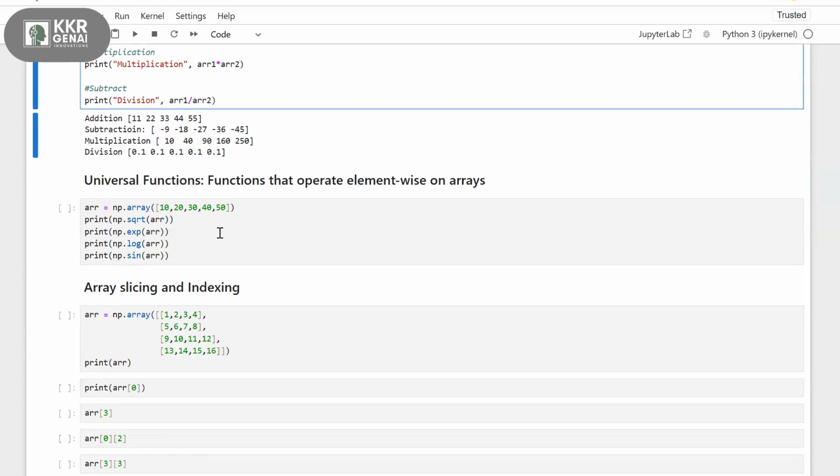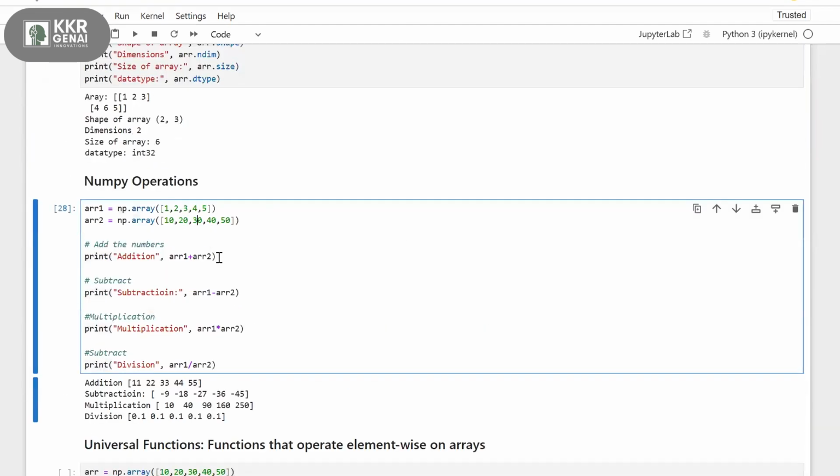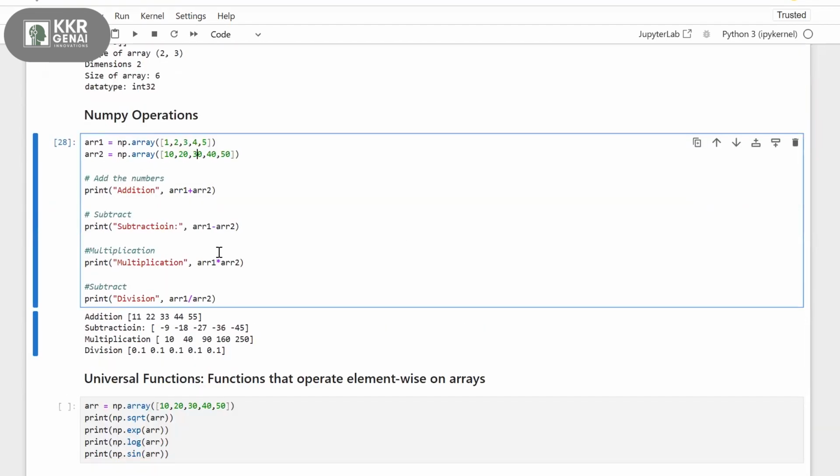Now let's see some universal functions. These universal functions are really helpful when you are performing mathematical functions. What we understand from the above examples is that NumPy performs calculations for every number in your array.